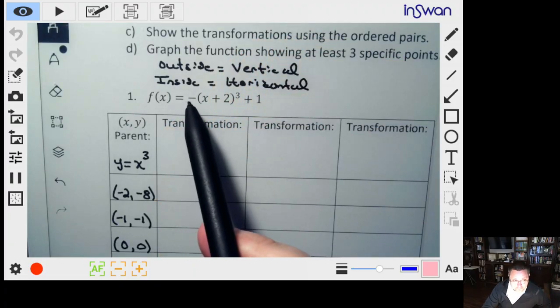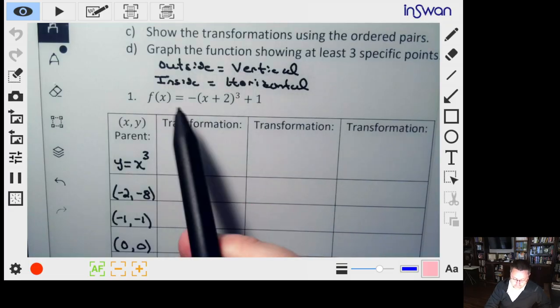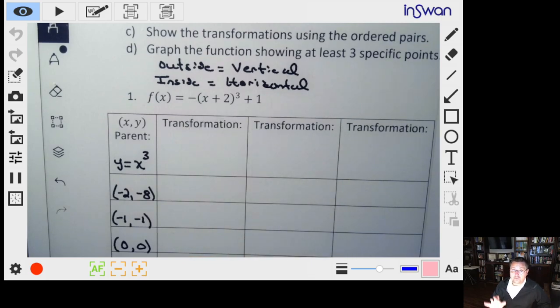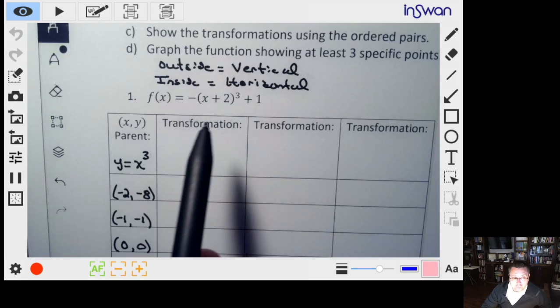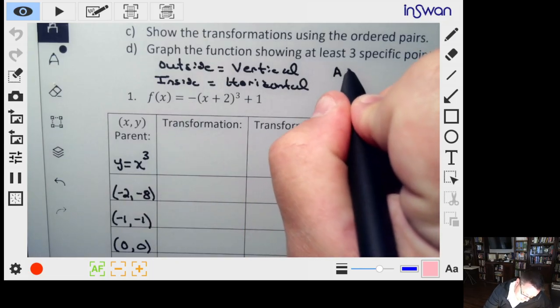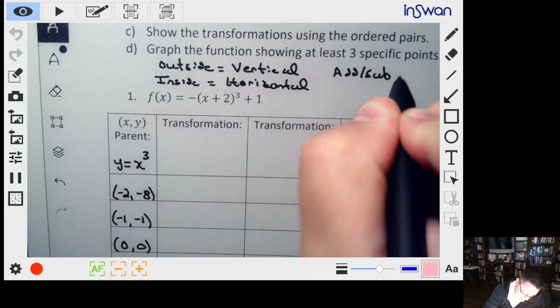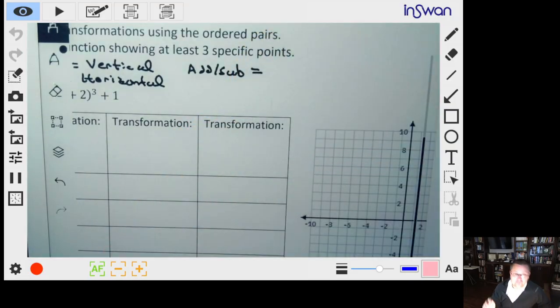So this guy on the outside is going to be an up-down, a vertical issue. This negative and this 1 are both going to impact our y values, or our vertical movement. When you're working on either the inside or the outside, when you add or subtract, that'll always be a horizontal or vertical translation.